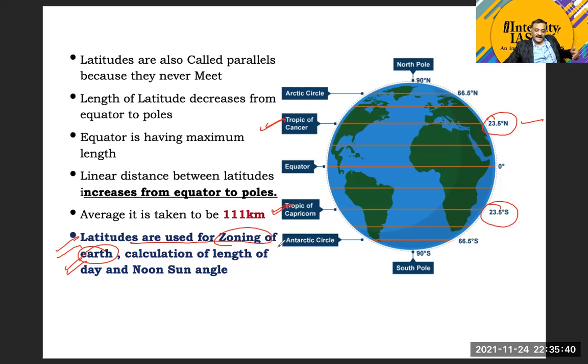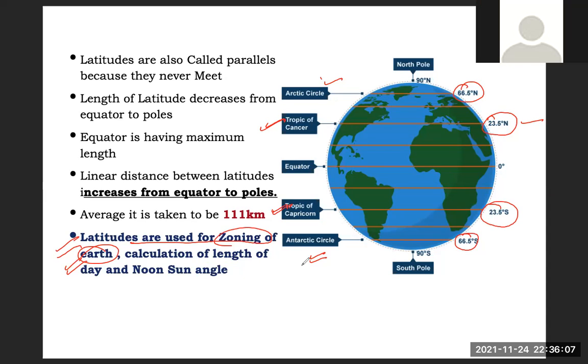Now we take another two latitudes. This is 66.5 degree north and this is 66.5 degrees south. This latitude is called Arctic Circle and this latitude is called Antarctic Circle. Is this point clear? Yes, sir.